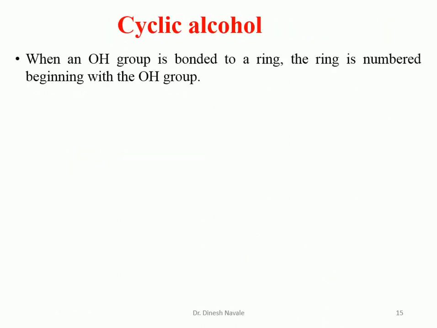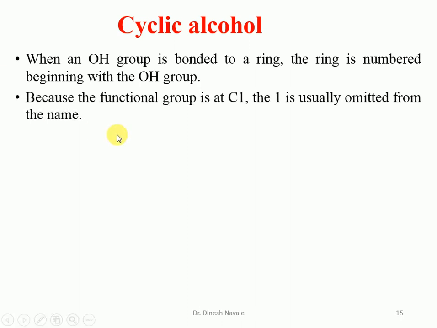For cyclic alcohol, we have to utilize the cyclo word. And when the OH group is bonded to a ring, the ring is numbered beginning with the OH. That means we have to start numbering from the OH and not from any other substituent. Because the functional group is at C1, that 1 is usually omitted from the name.